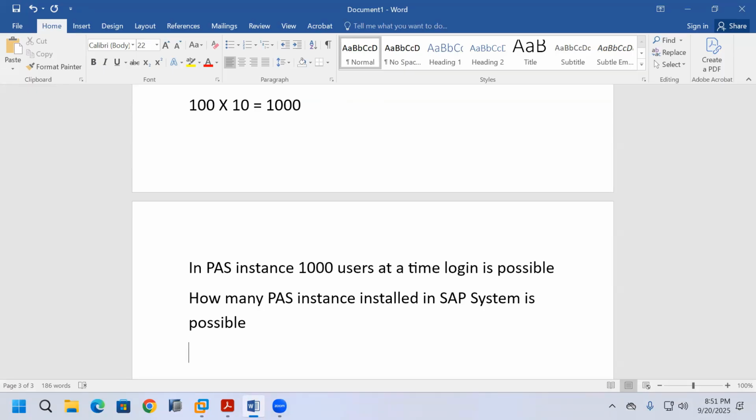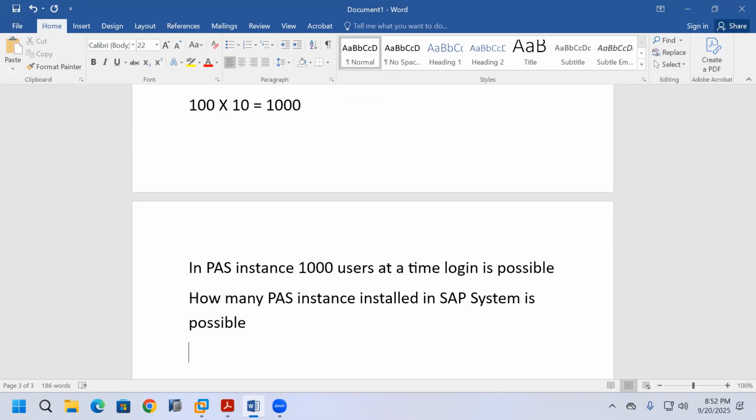Now, in my company, 750 users are there. 750 users means I don't need to install an additional application server instance. Why? Because a primary application server instance handles 1000 users.